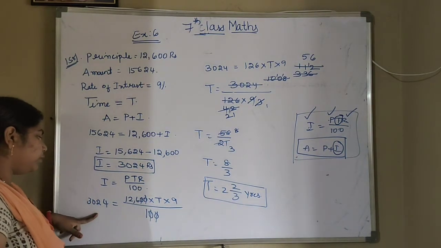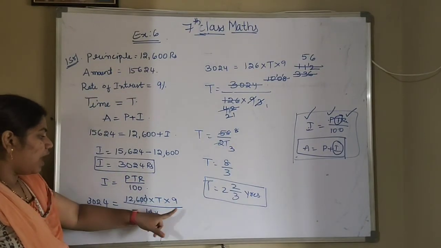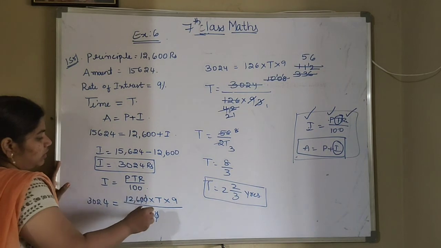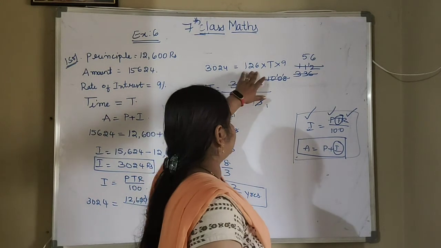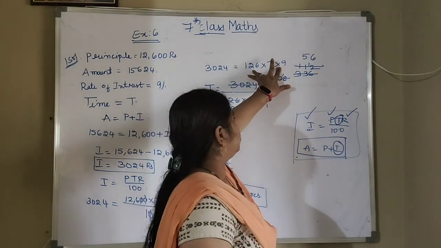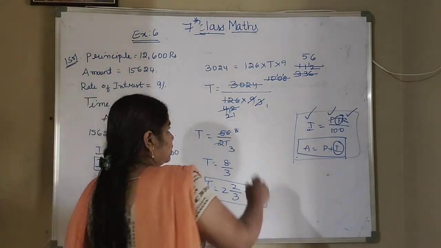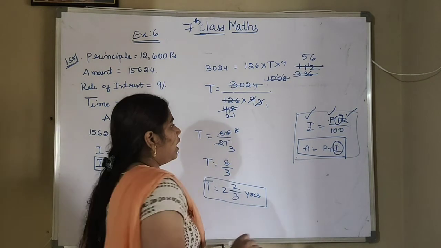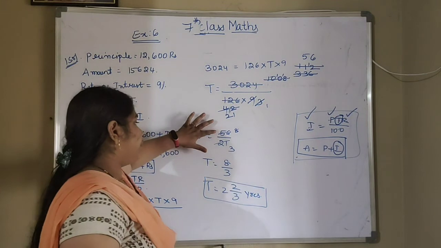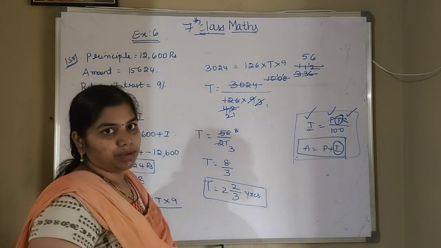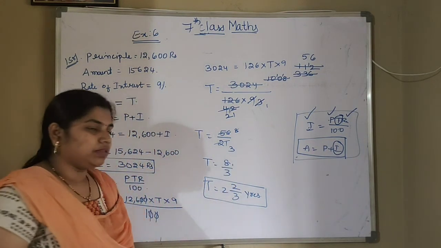I is 3,024, which is equal to P, 12,600, into time into R by 100. Do cancellation here. The zeros will get cancelled. So 3,024 is equal to 126 into T into 9. So I am sending these two numbers to the other side. I am transposing it. That will be converted into division. So divided by 126 into 9. I have cancelled in the 3 table. All the terms I have cancelled in the 3 table. And 56 by 21 I have cancelled in the 7 table. Now 8 by 3 you got. If you divide this, you will get 2 by 3 years.